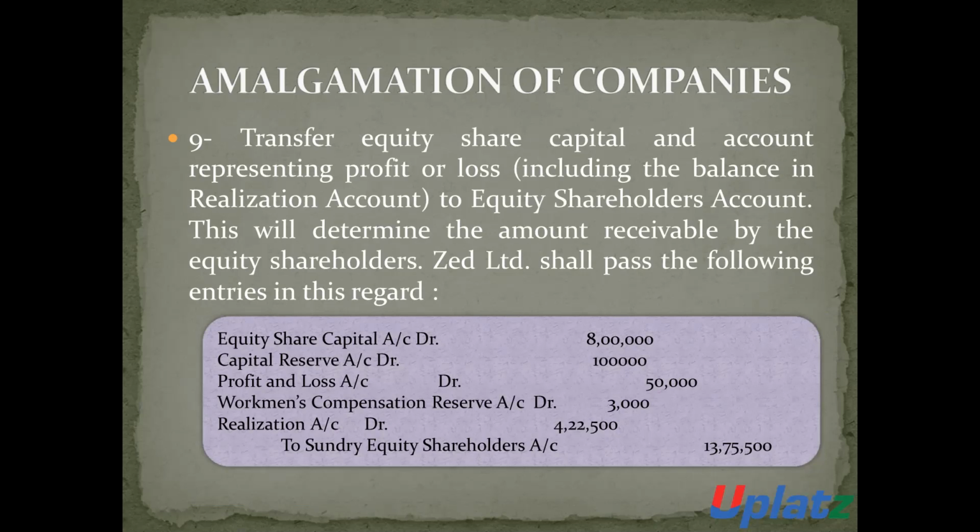Realization account debit 4,22,500 to sundry equity shareholder account 13,75,500 rupees. So such an accounting entry will be made to close all the books of account.